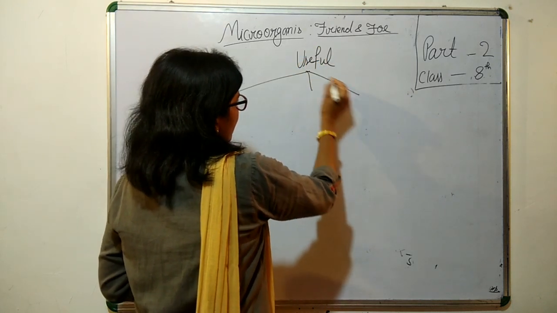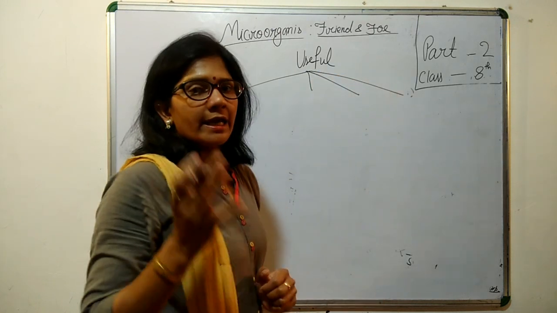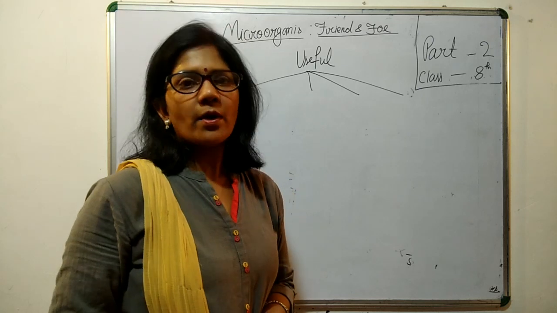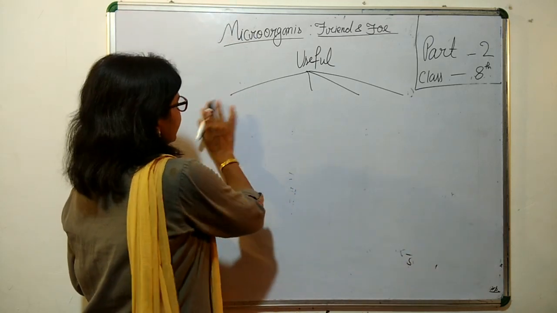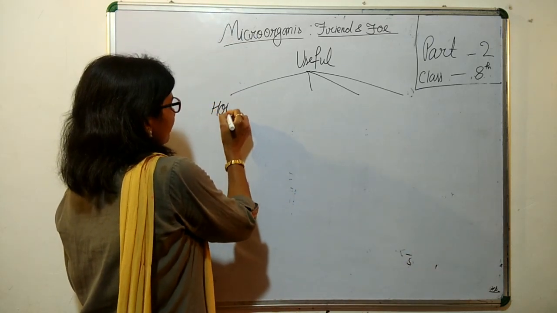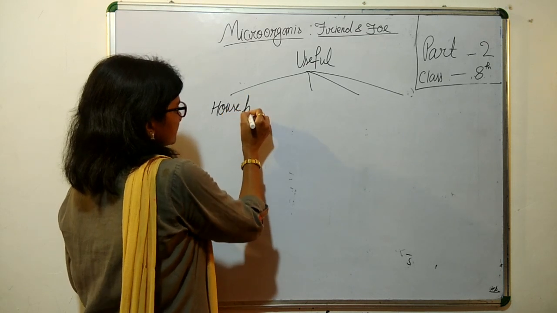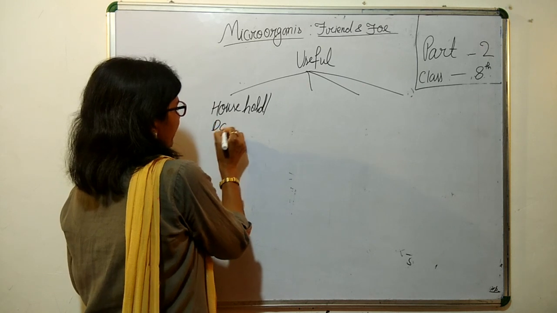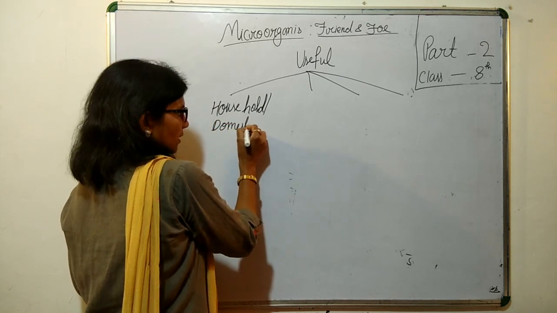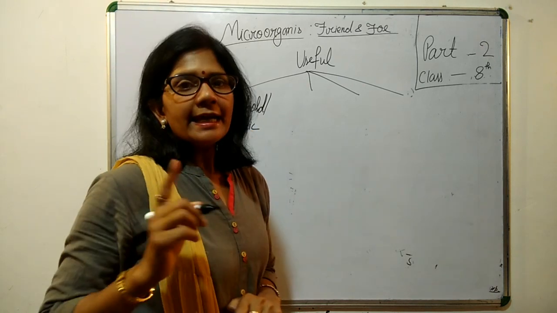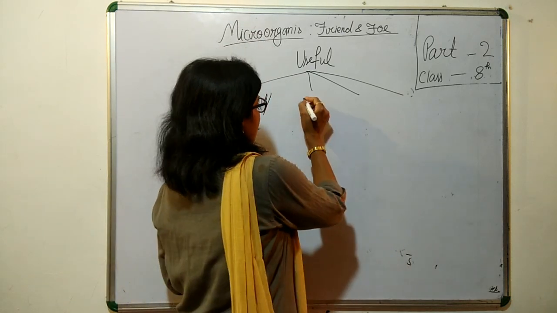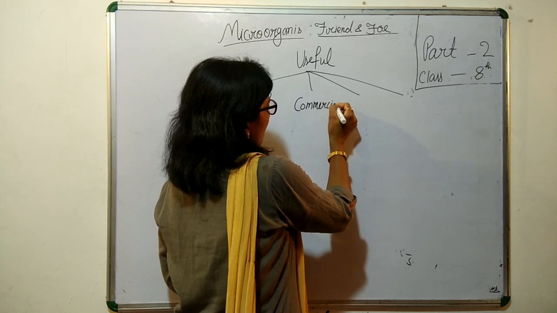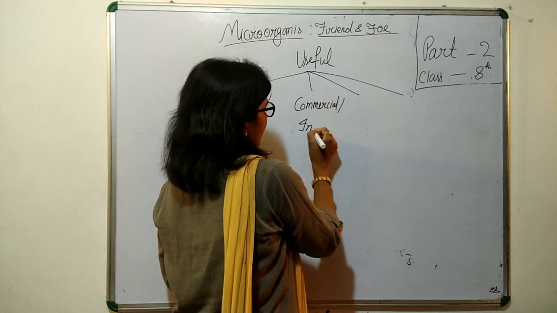There are 4 categories in which we can discuss the usefulness of microorganisms. First, it is at household or domestic level. Then, second, it is commercial or industrial level.